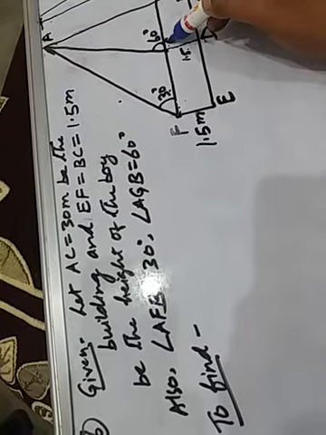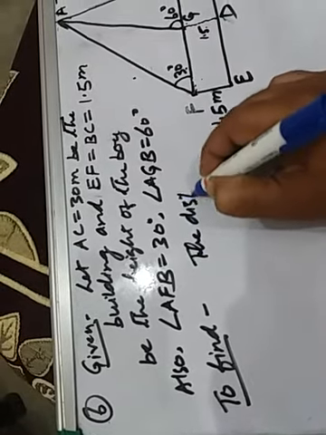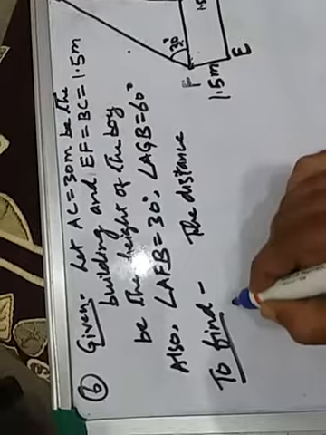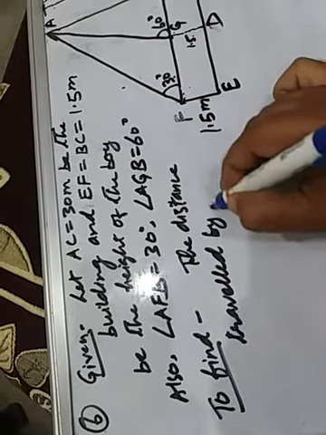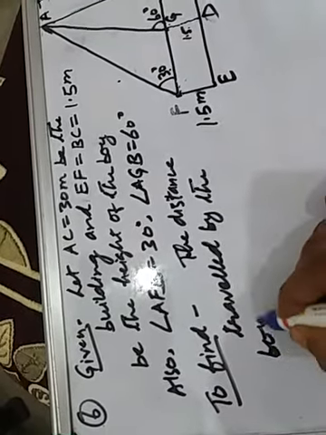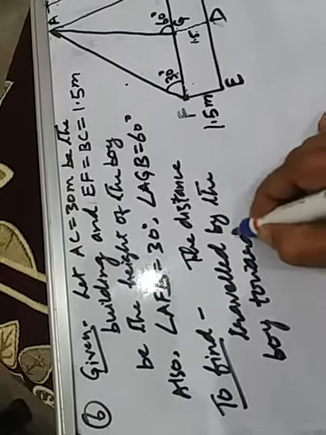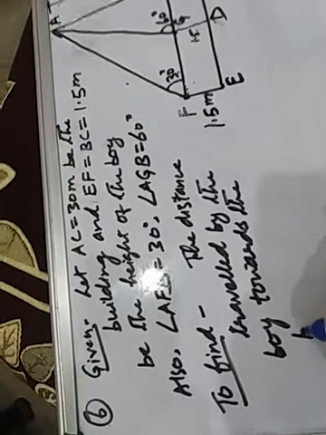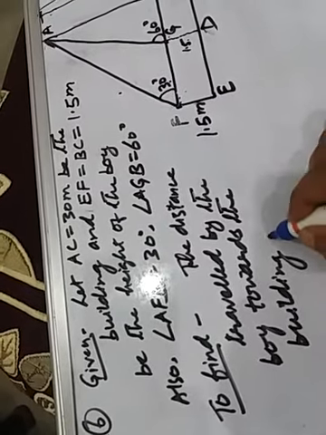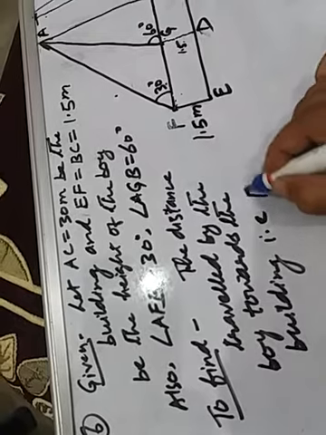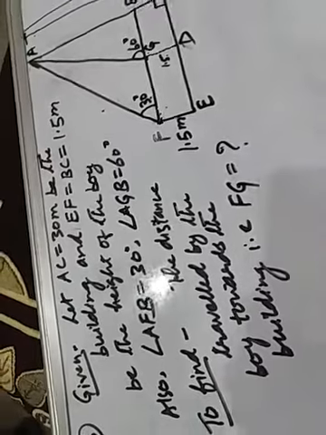So FG we have to find out, the distance traveled by the boy towards the building. That is FG equal to question mark, we have to find out.